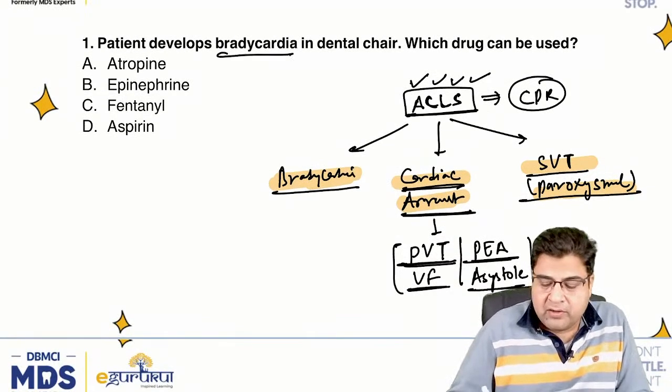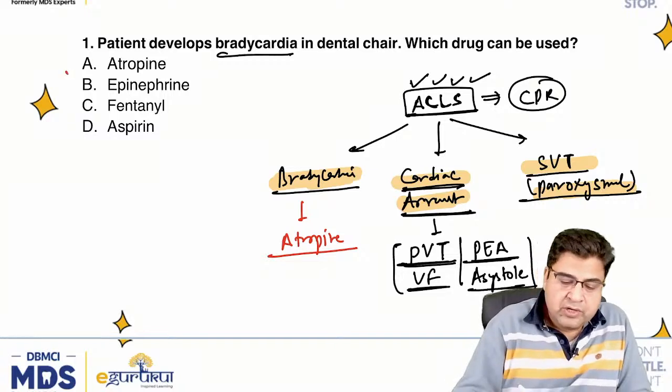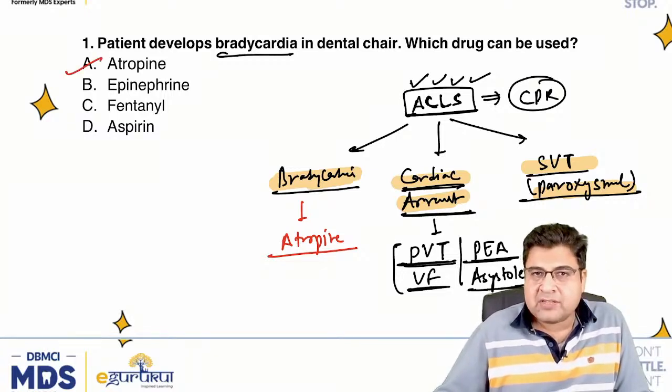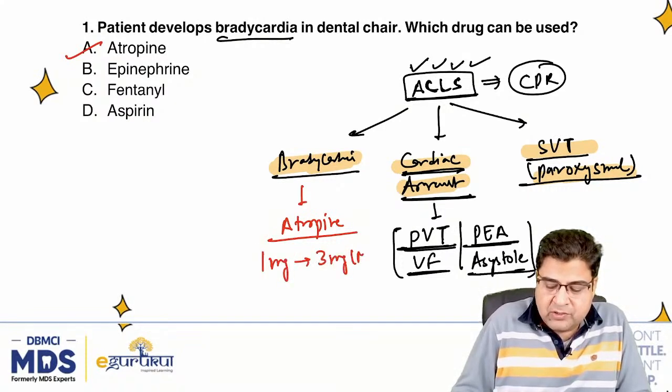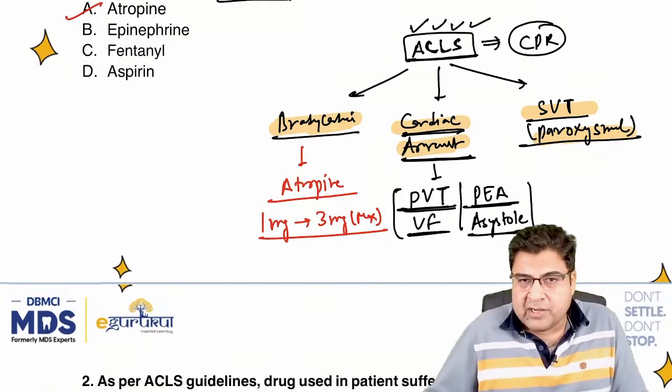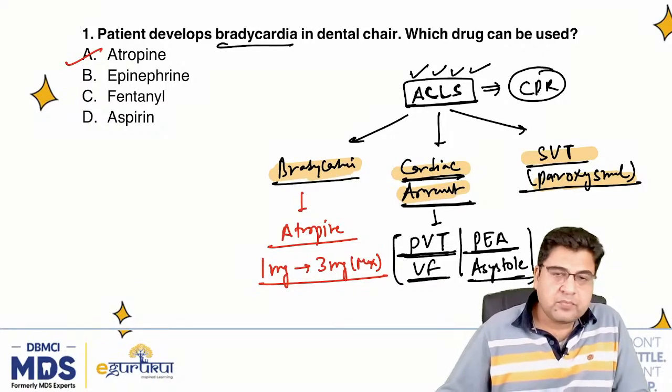For bradycardia, the drug of choice you will mark is atropine. Atropine is the best medicine that you will mark if a patient has got bradycardia in the dental chair. The starting dose of atropine is 1 milligram, and the maximum dose you can give is 3 milligram for bradycardia.